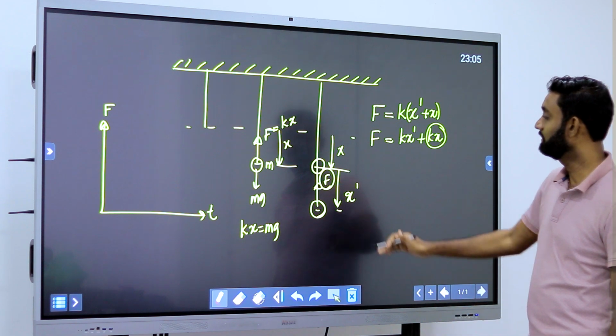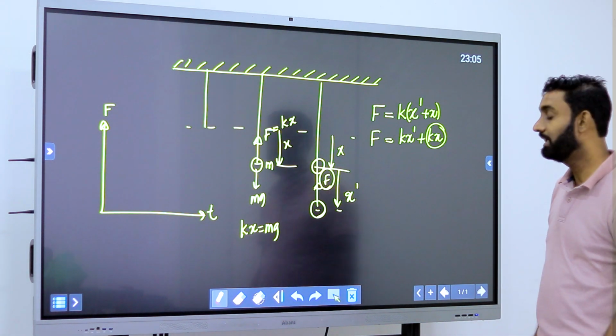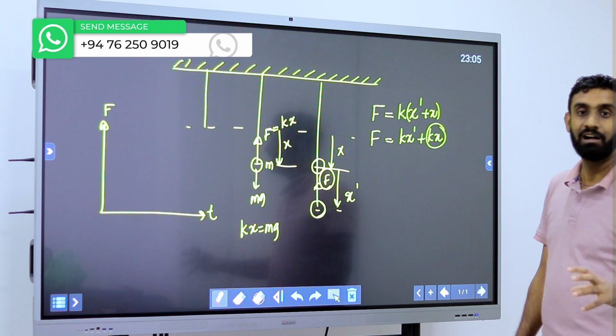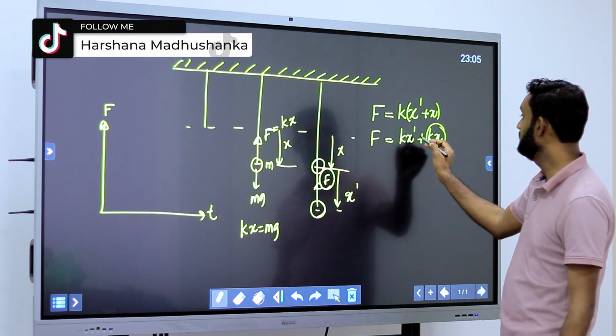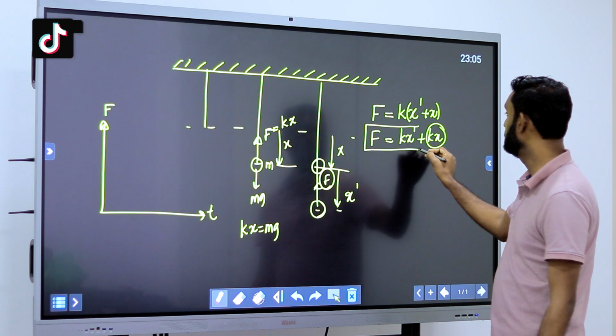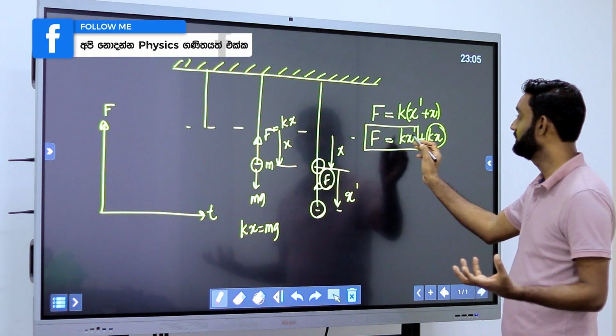You can forget about that. Here we are increasing the length with a constant velocity or speed, right? Then here we want to get the equation, and we only want to consider these two.